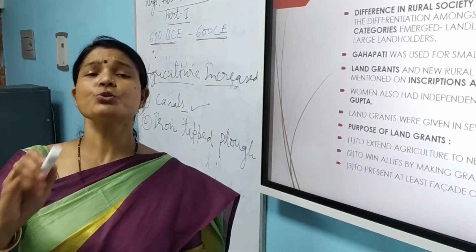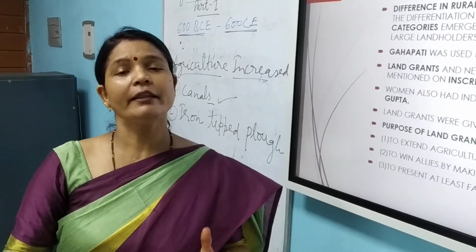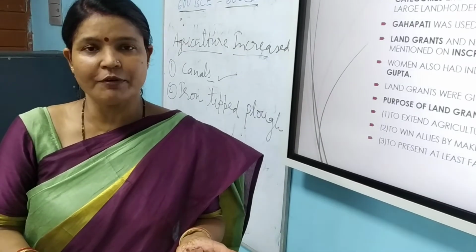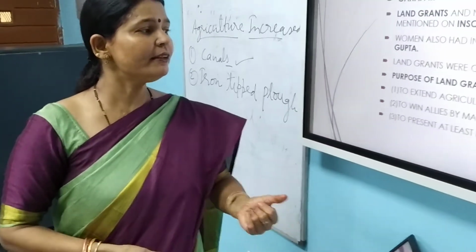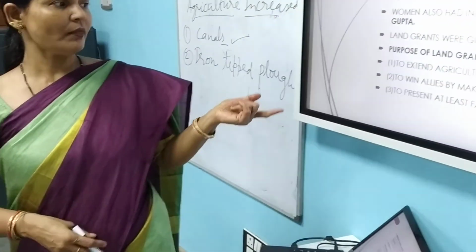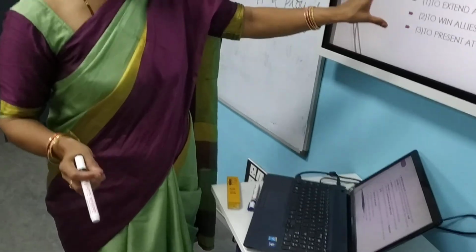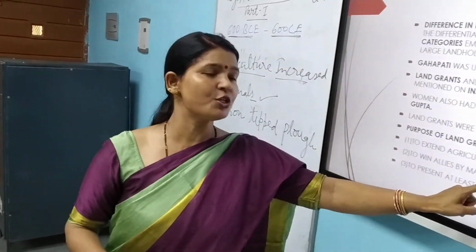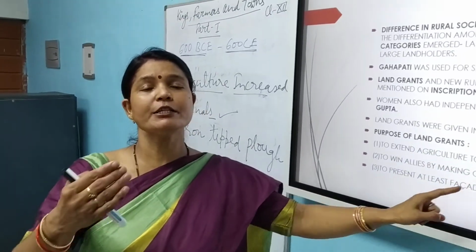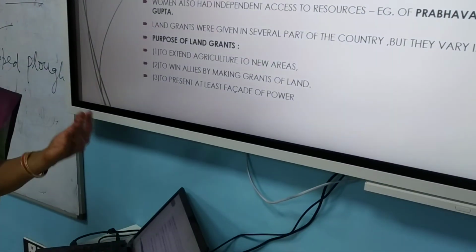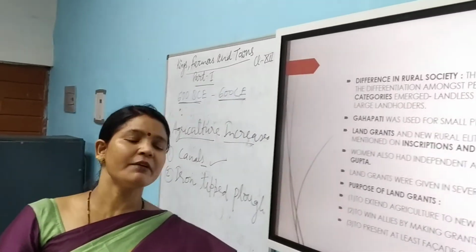Second thing, those who were receiving the donation, those who were getting the land as grant, were supporting the rulers. They were becoming loyal to the ruler. Then third thing, these land grants were getting them support. So you can see, three purposes: to extend agriculture to new areas, to get the support of these people, and they brought more land under cultivation.